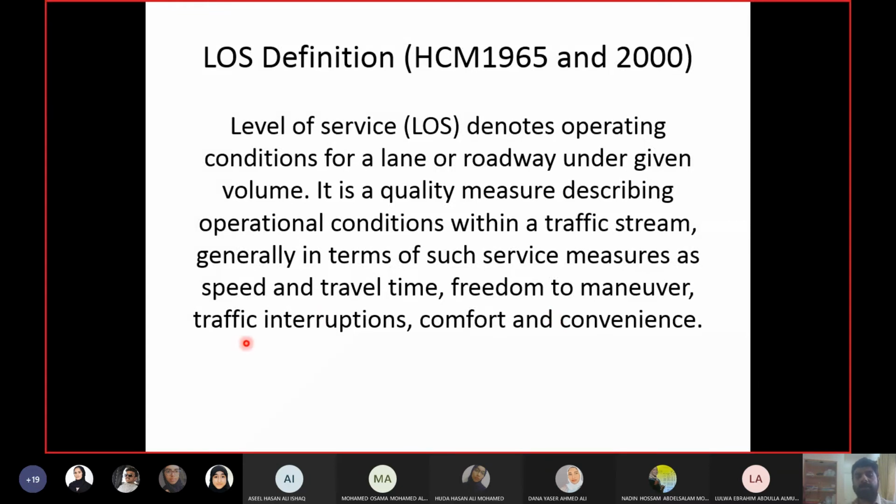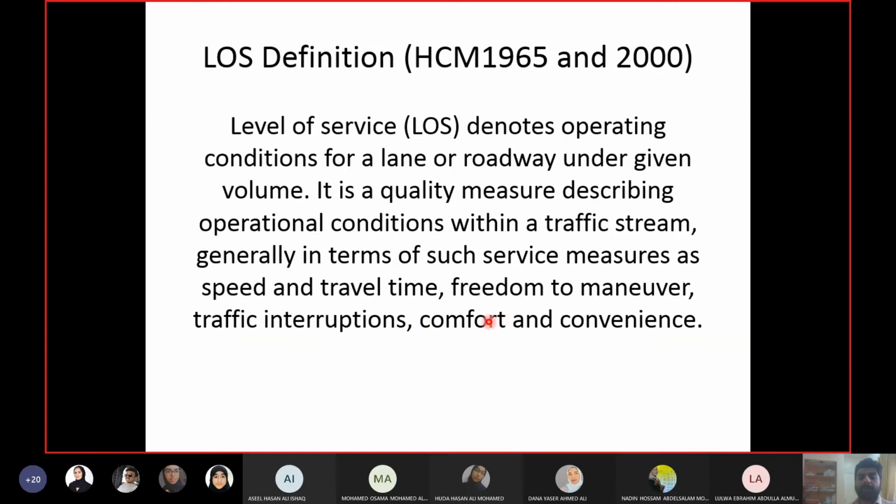Traffic interruptions: again, these definitions are general, so they can be applied to interrupted flow facilities as well. Traffic interruptions are part of it. In our case, when we apply this definition to uninterrupted flow facilities, this word will not affect, because the facility is uninterrupted. But for general purposes, this definition will apply to interrupted flow facilities as well. More interruptions means poor operational conditions, and less traffic interruptions means better operational conditions.